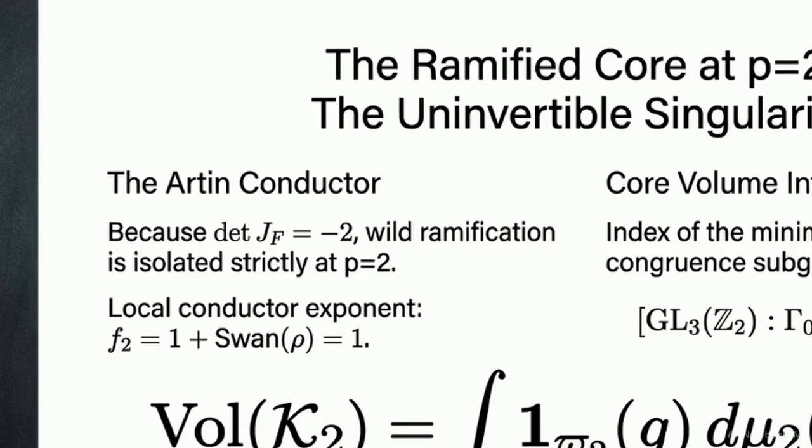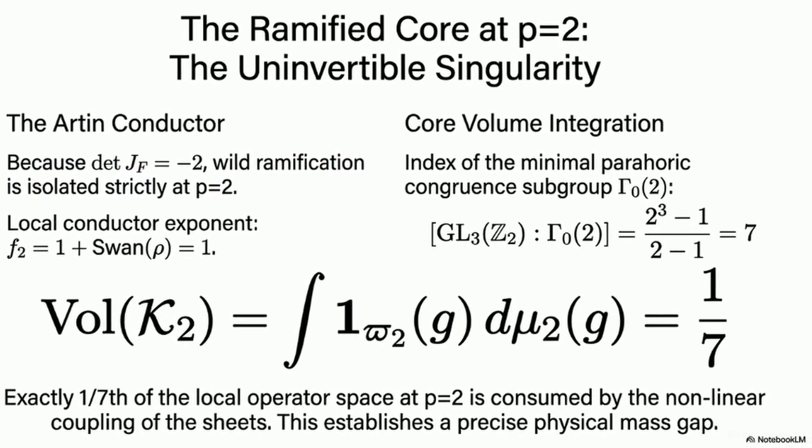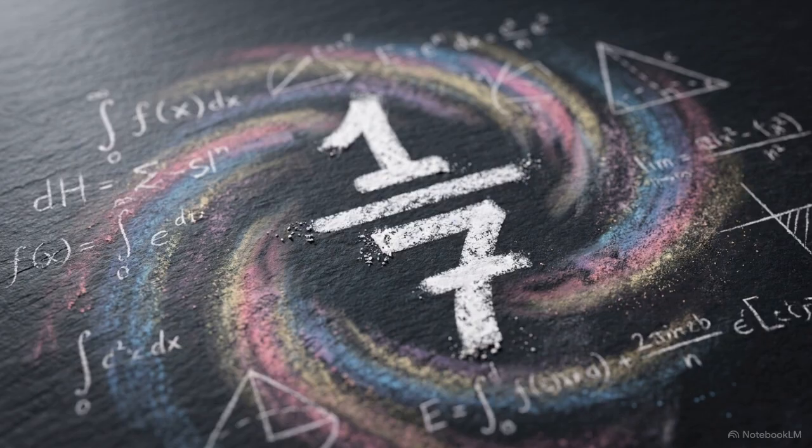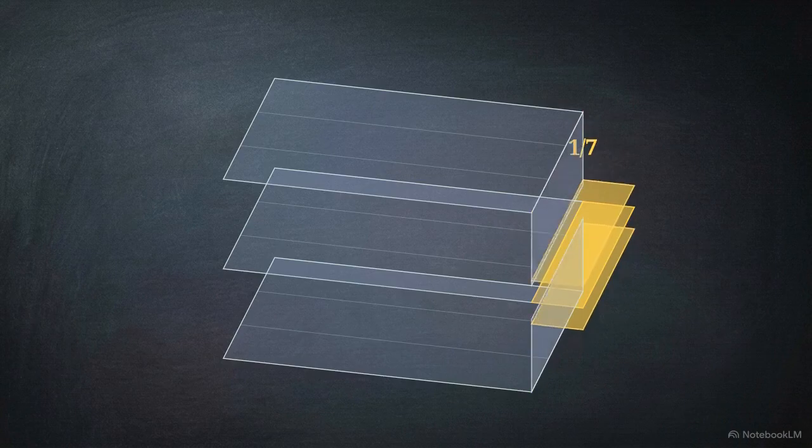However, at the prime p equals 2, the constant Jacobian determinant of -2 forces a breakdown of this flatness, creating a locus of wild ramification. Calculating the index of the parahoric congruence subgroup at this prime yields a core space volume of exactly 1/7. Within the framework of Logos field theory, this value defines a discrete mass gap. 1/7 of the local operator space is consumed by the nonlinear coupling of the sheets, pinning the branch locus to